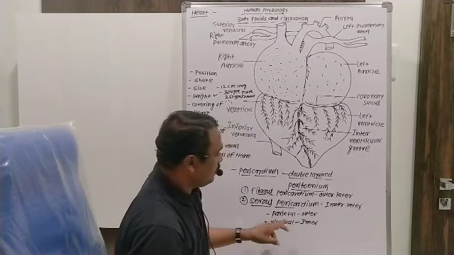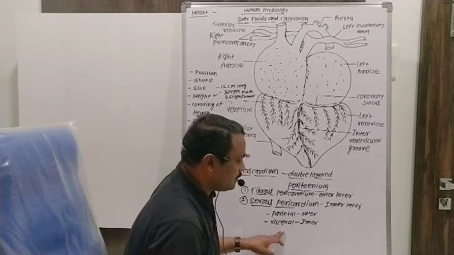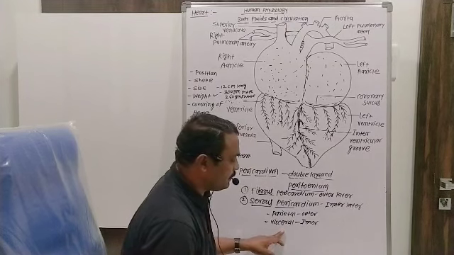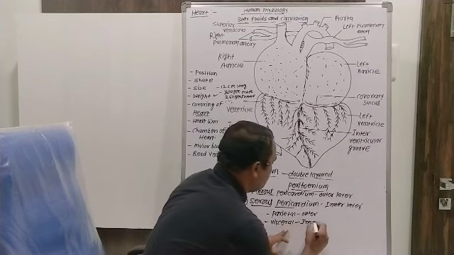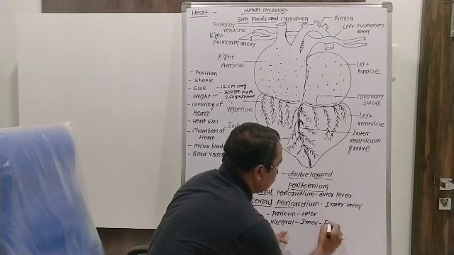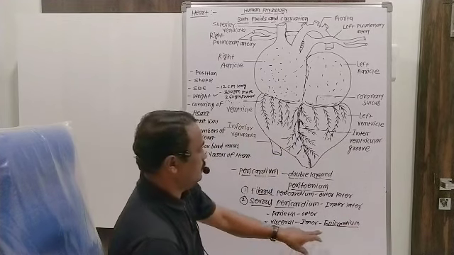Parietal pericardium and visceral pericardium. The parietal layer is present below the fibrous pericardium, and the visceral pericardium, also called the visceral layer, is also called the epicardium. That is present around, above the heart.